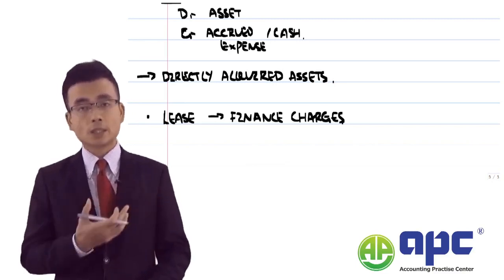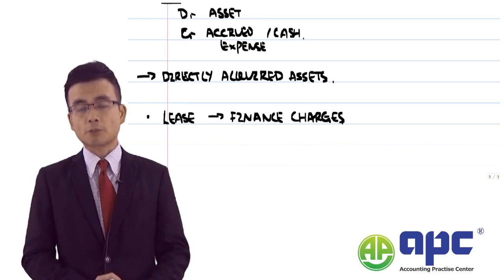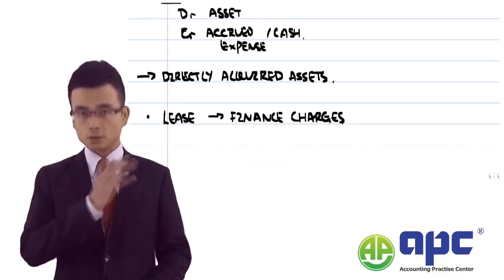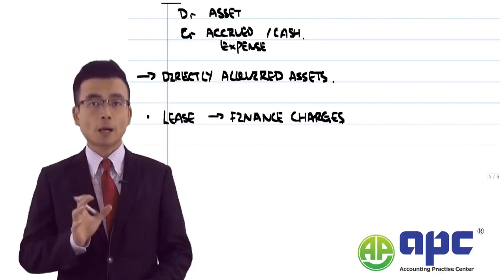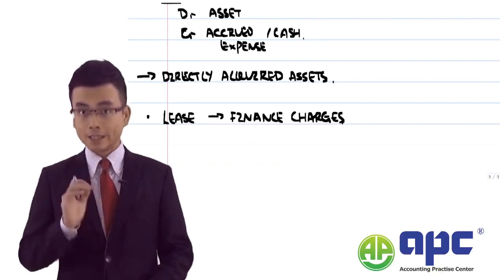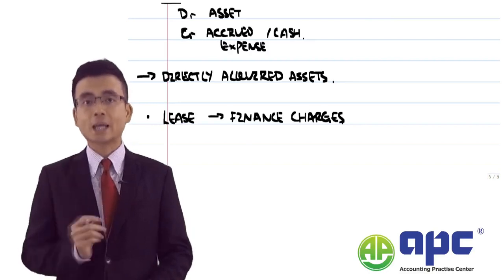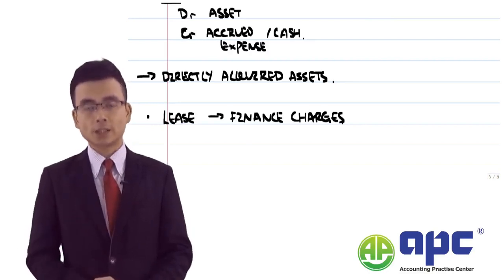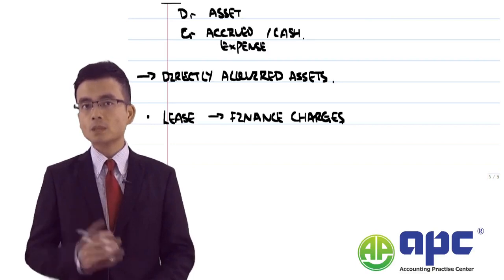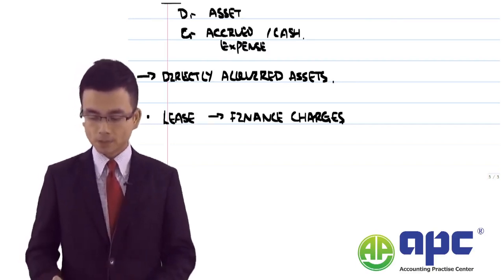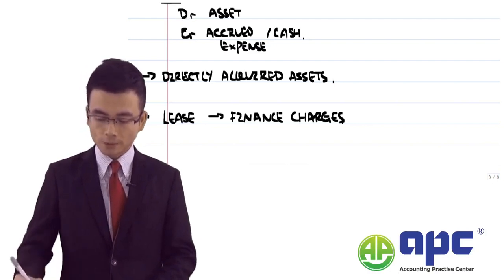So that's why we borrow some fund from the bank and we need to pay the interest to the bank, and the interest that we paid to the bank related to the lease, that interest can be capitalized, okay, as the PPE, as the asset at cost element. So very, very important on that.